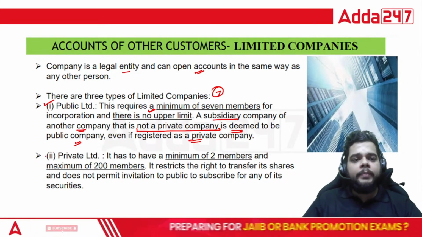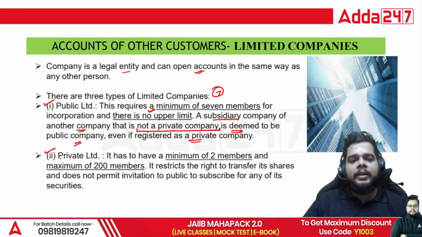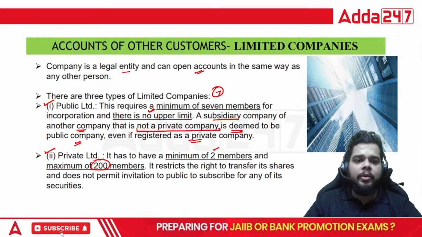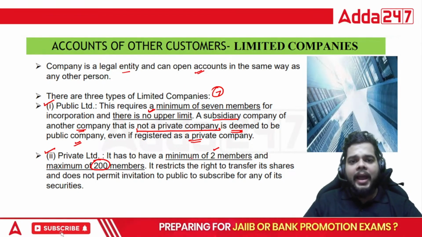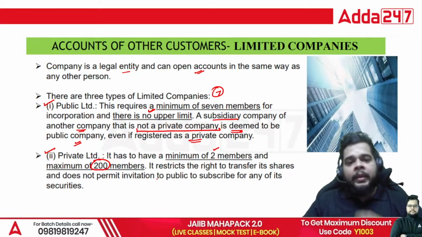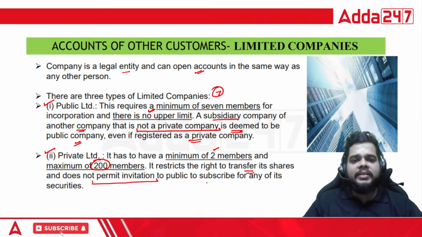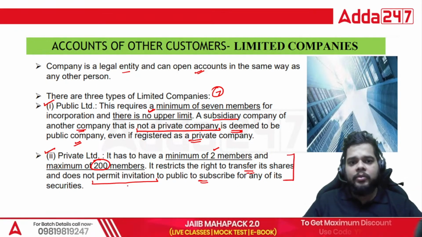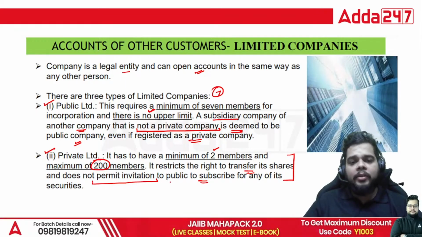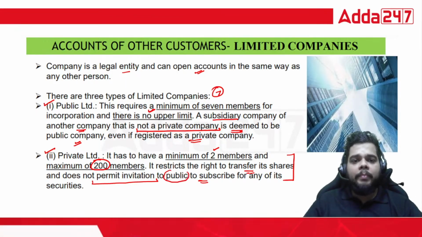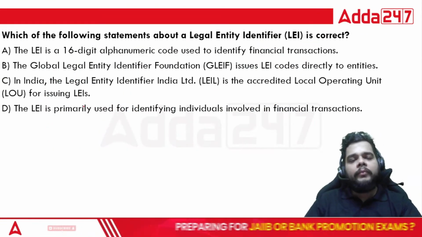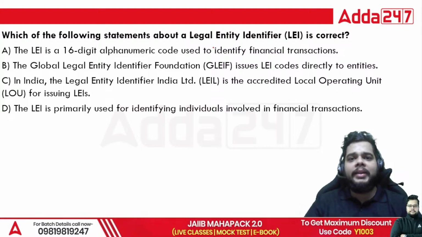Then we talk about the private limited. In private limited companies, you have the minimum members as 2 and the maximum members can be 200. So there is an upper cap as well as the minimum number. It restricts the right to transfer its shares and does not permit invitation to the public to subscribe for any of its securities. Fine. So it has no particular say when we talk about public shareholders, because we are talking about private limited. Coming to the next question about the LEI.